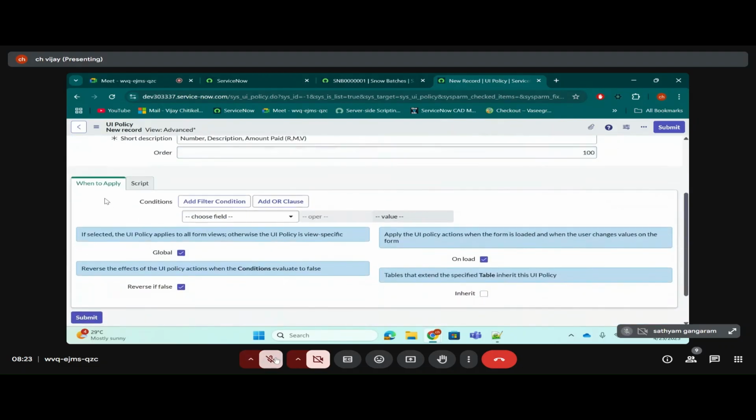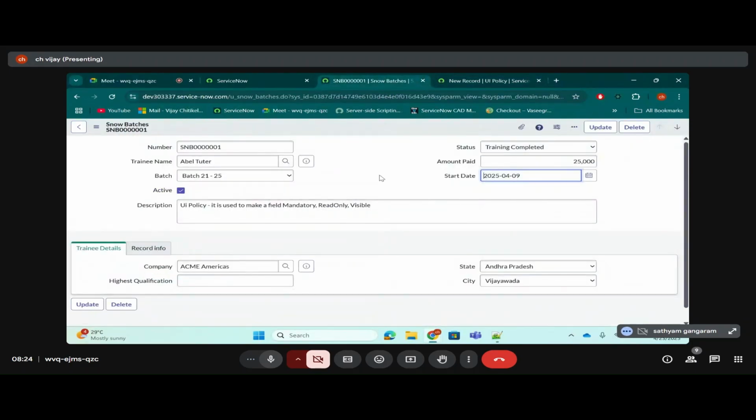So we have when to apply. Do we have any condition in this scenario? Guys, do we have any condition in this scenario? What is the condition? Yeah, tell me that condition. When the training is completed, then it should be deactivated.